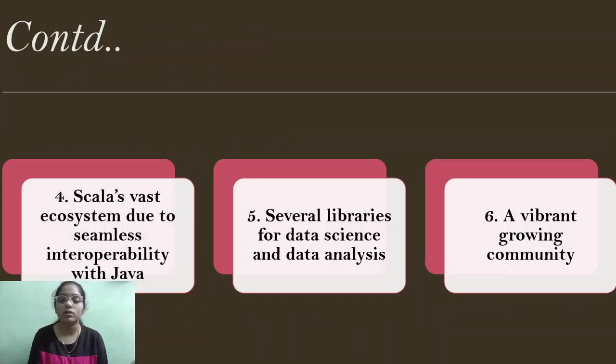And these are some more reasons why it has become an important one. Scala is a vast ecosystem due to seamless interoperability with Java, which means that Scala is somewhat similar to Java. So we have some interoperability with Java in Scala. And also we have several libraries for data science and data analysis available in Scala. And also Scala is a vibrant growing community. In the past, Scala was very difficult, and it was hard to find developers who use Scala. But nowadays it is a growing one. So it is easy, and it also has some very good advantages to develop.